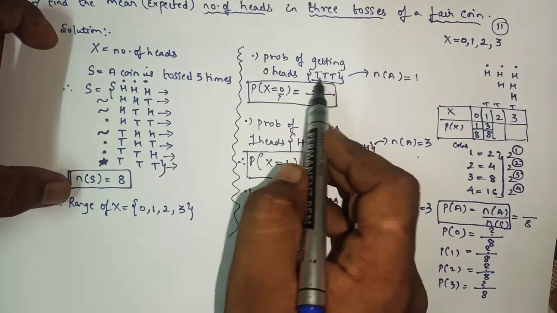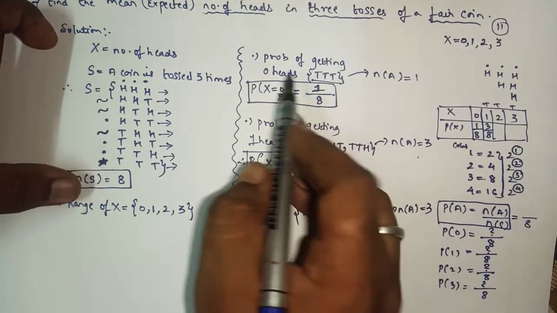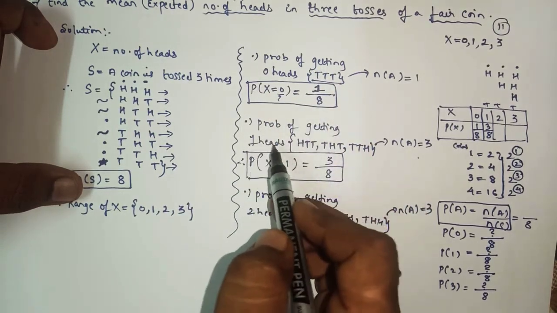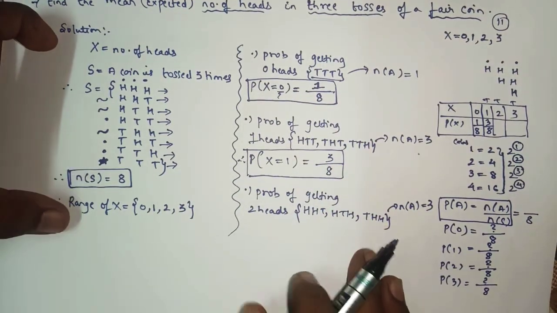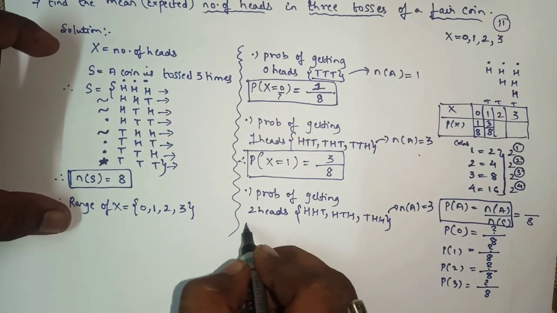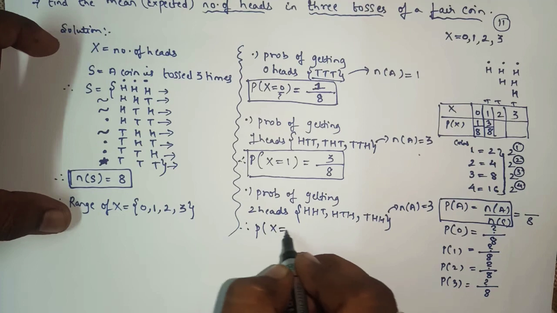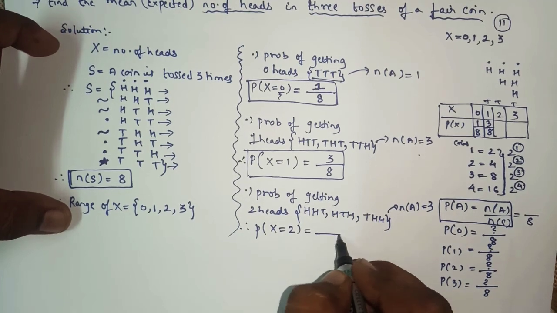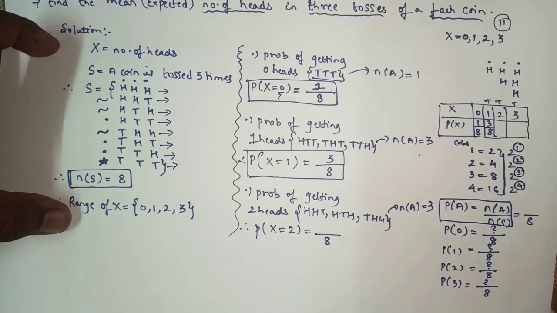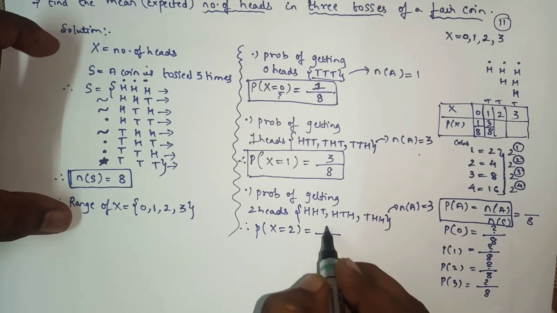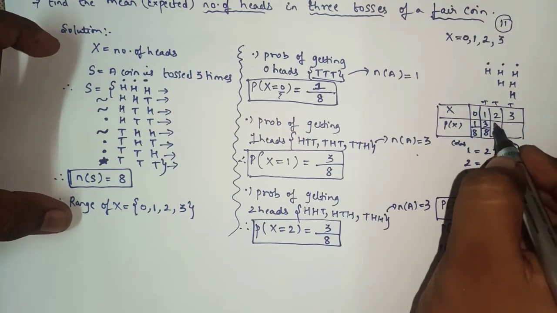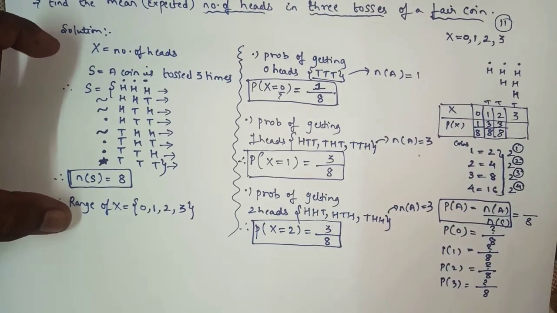If you want to present this step, you can. Otherwise you can directly write that the probability of getting zero head is 1 by 8, the probability of getting one head is 3 by 8, and so on. Okay, if you want you can write this step. So therefore the probability of getting two heads will be, the formula remains the same, n of A upon n of S. n of S is 8, and n of A will be 3. So here we got 3 by 8 as the answer.